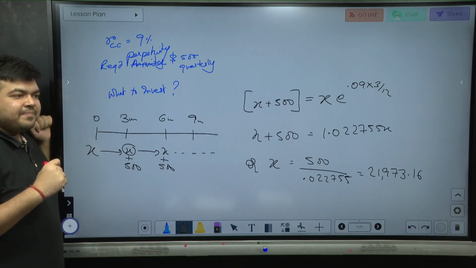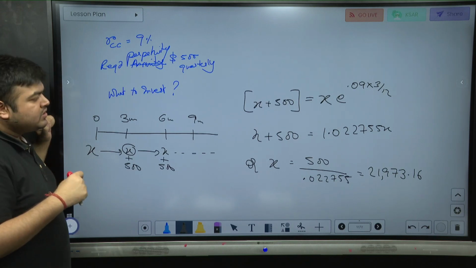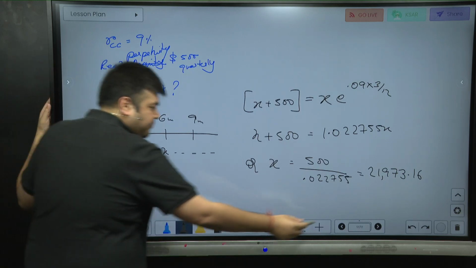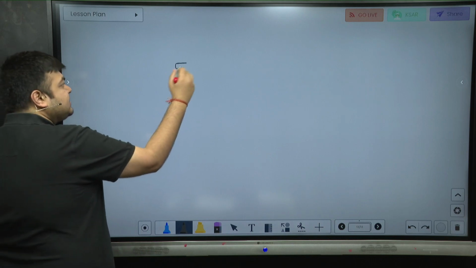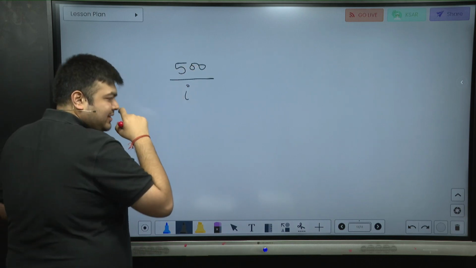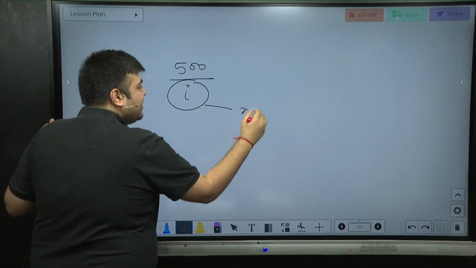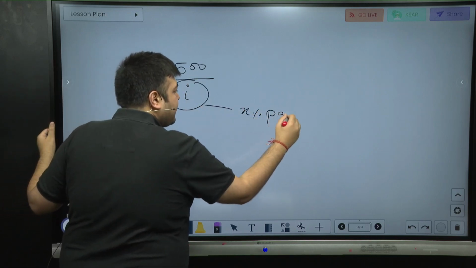Getting the idea? Interesting. Got it? So this is the answer. Another way of looking at it could be that we understand the perpetuity formula, that my answer is supposed to be 500 divided by I, the interest rate, I by Y, whatever. Now this rate has to be X% per annum.